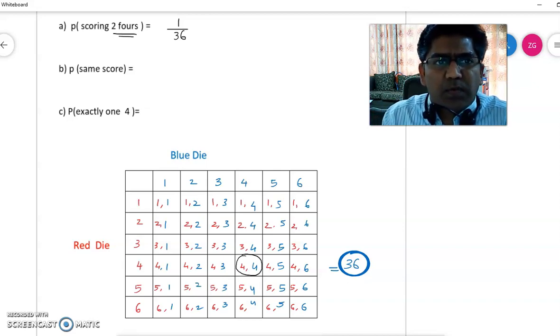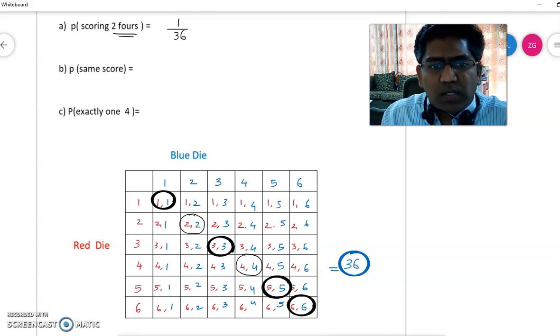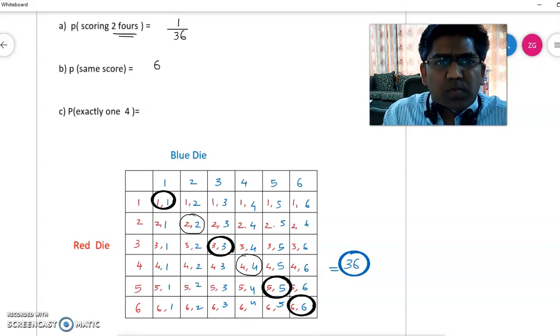Next one is the probability of getting the same score. So you need the same score. Same score means both dice are giving you the same score. So it is 1 1, 2 2, 3 3, 4 4, 5 5 and 6 6. So total possibilities, if you count here, it is 1 2 3 4 5 6. So same score possibilities are 6 out of 36, which can be simplified further. Divide both by 6, you will get 1 over 6.